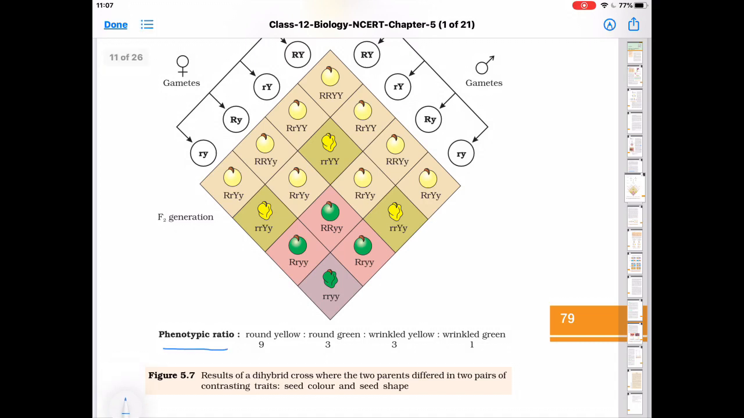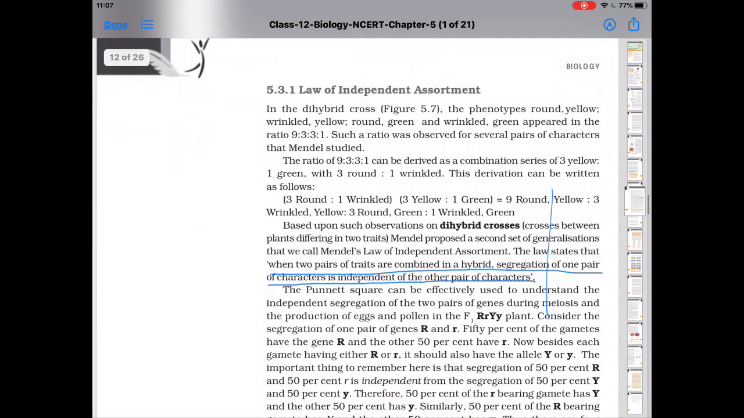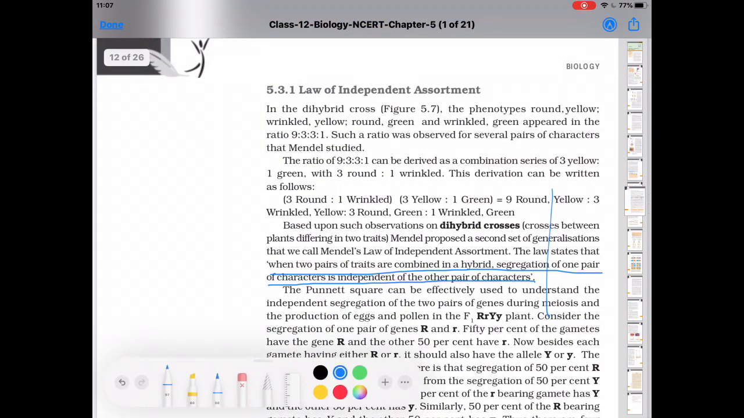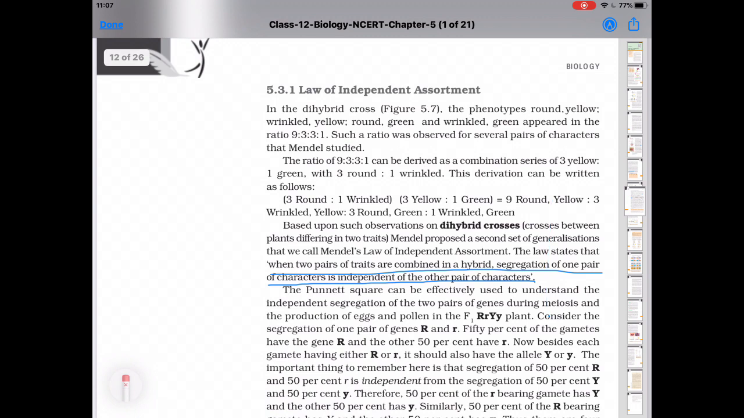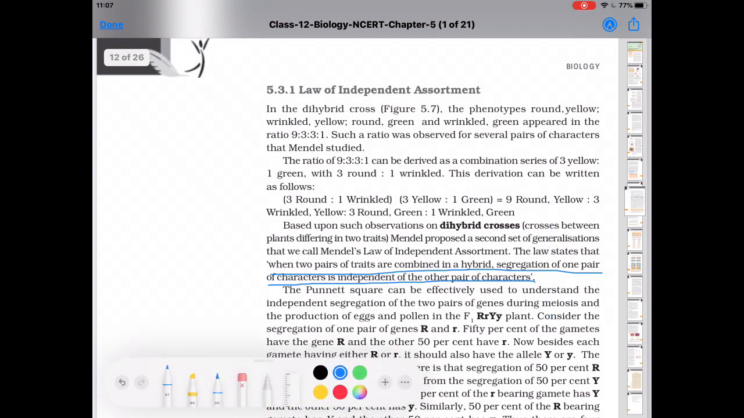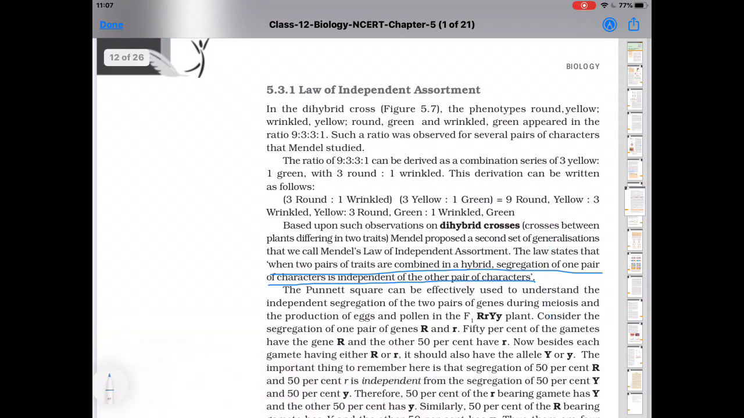So this law states that in the hybrid, when in a dihybrid cross, one character is independent of the other character, that is, not dependent upon the other character. Like round is not linked with yellow, it can go with green also. This is the law of independent assortment.